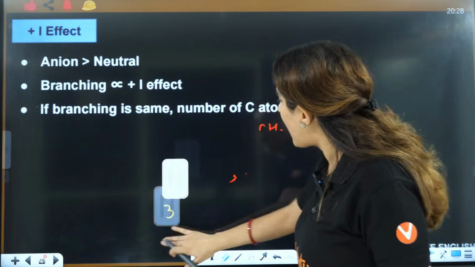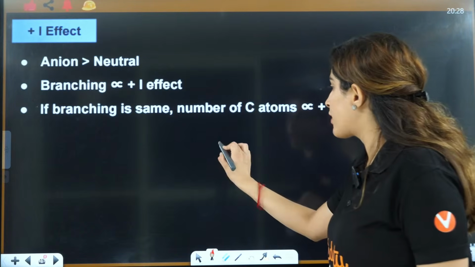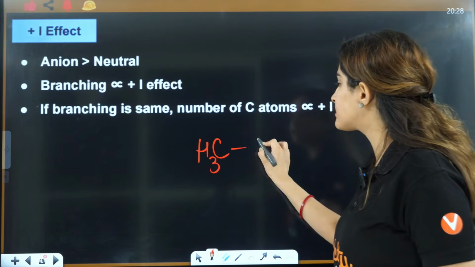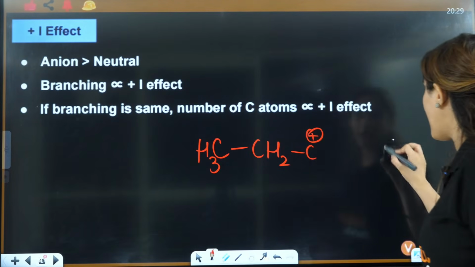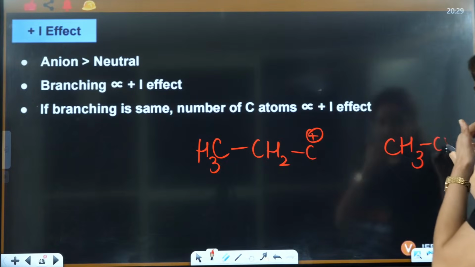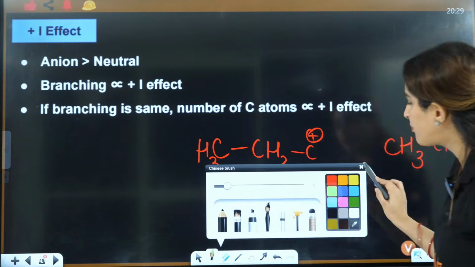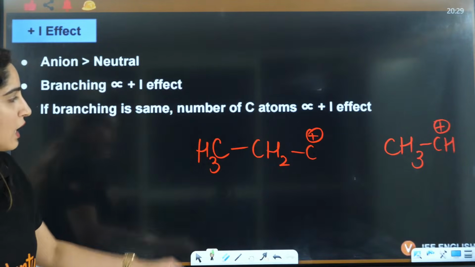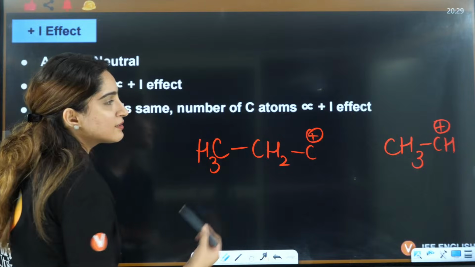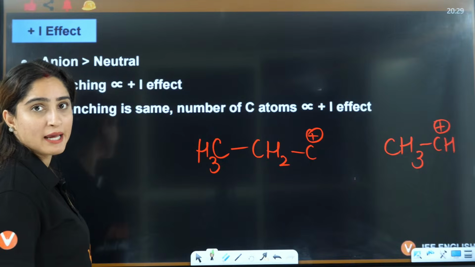Okay. If branching is same, let's say branching is same, in that case what you will do? For example, you have CH3, CH2, C positive, and you have CH3, CH positive. In this case, they both are primary. This is primary and that is also primary, right?